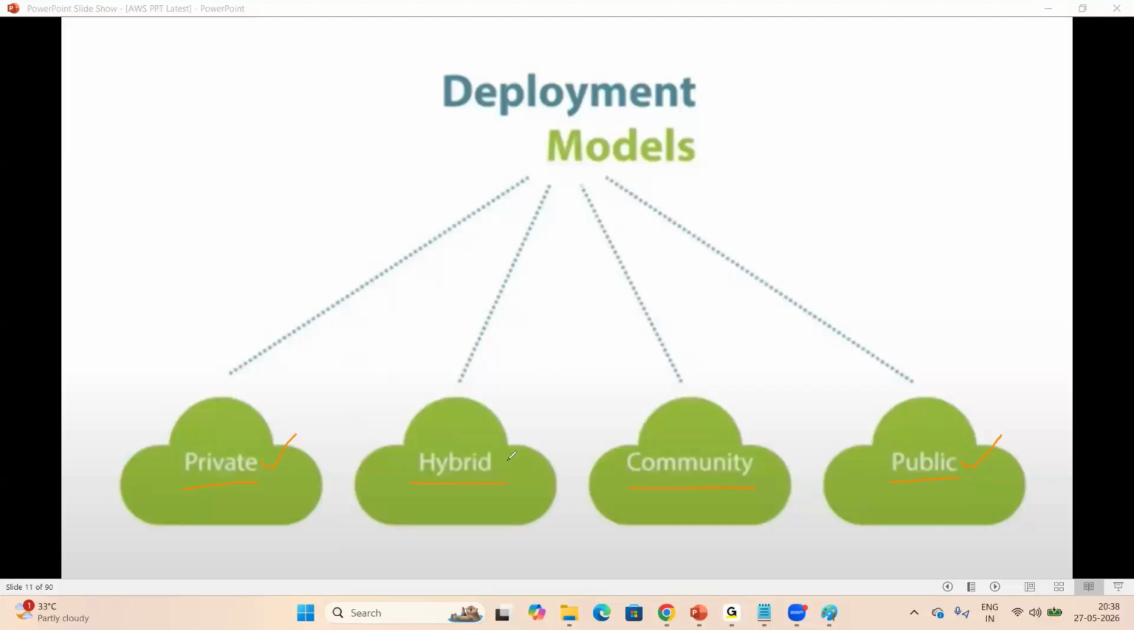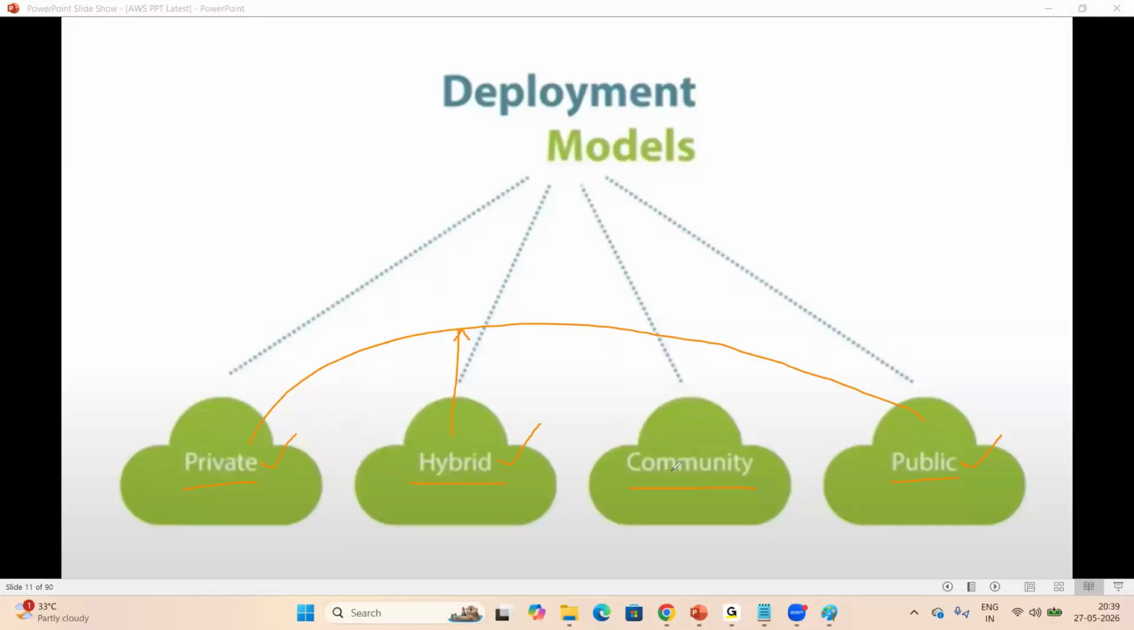Right? The second one, look at here, everyone, this is very important: hybrid cloud. Hybrid cloud is nothing but a combination of both, public and private. Currently, 30% of the companies are using hybrid cloud. They're hosting their databases on the private cloud and their websites on the public cloud, right? Which is nothing but hybrid cloud.